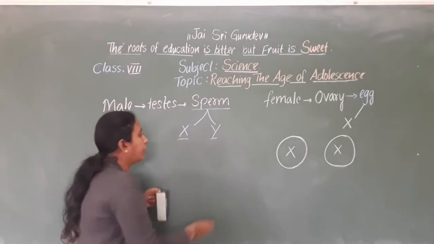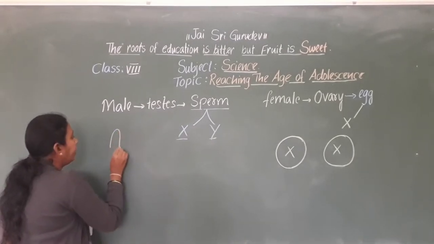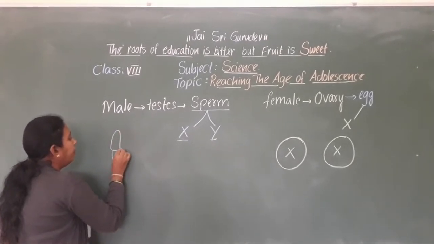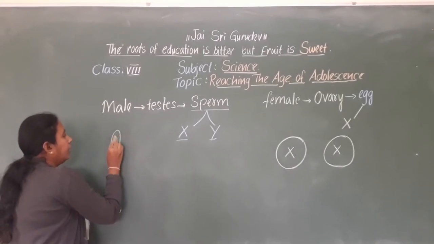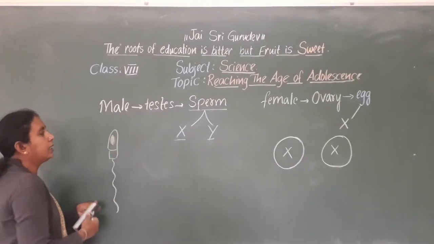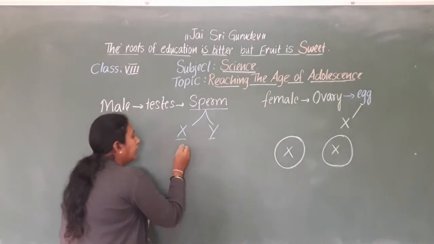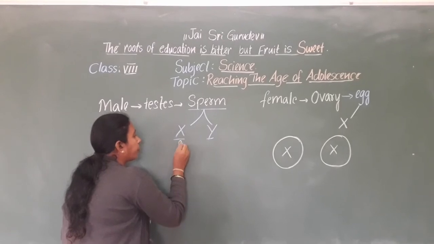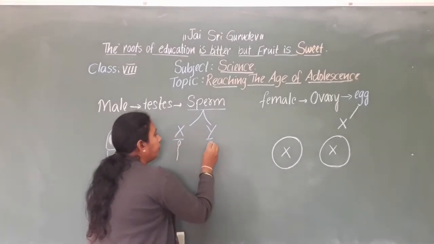So what is the structure of a sperm? It has a head and a middle piece with a tail. Here we find the DNA, that is, the chromosomes. I will write the X chromosome here and the Y chromosome here also.